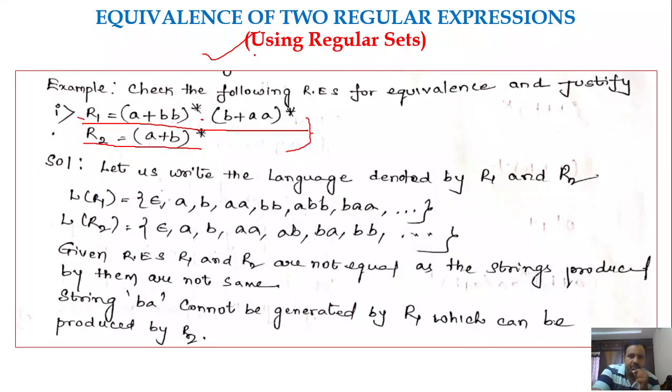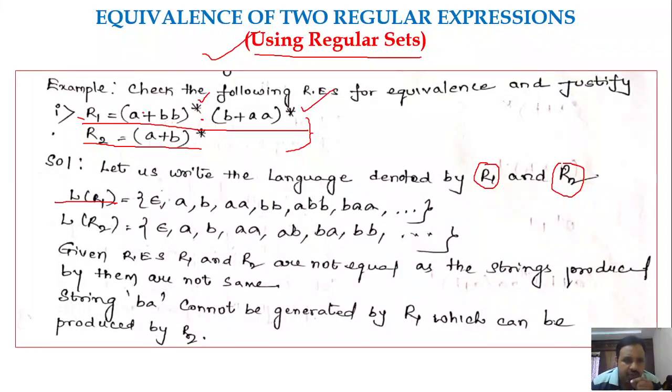Here I am going to use the first method, that is, using the regular sets, right? First, we have to write the language associated with R1 and the language associated with R2. If R1 is a regular expression, then its language is represented by L of R1. We already discussed this one. Now write down the language based on the given regular expression. You can see here (A plus BB) whole star. The first part has a star, that means Kleene closure. The second part also has a Kleene closure, right?